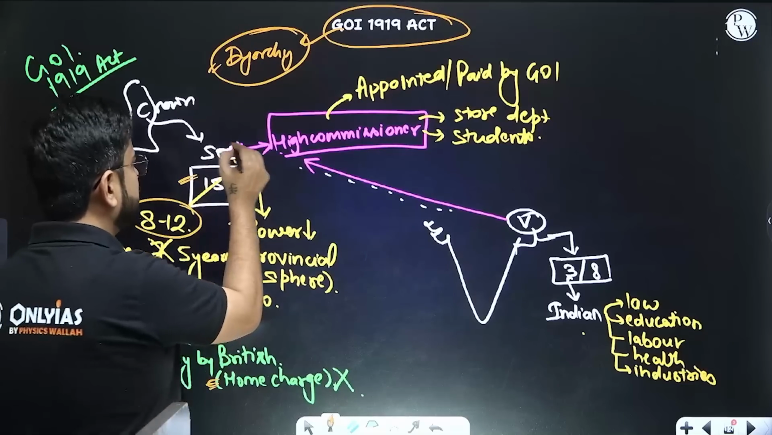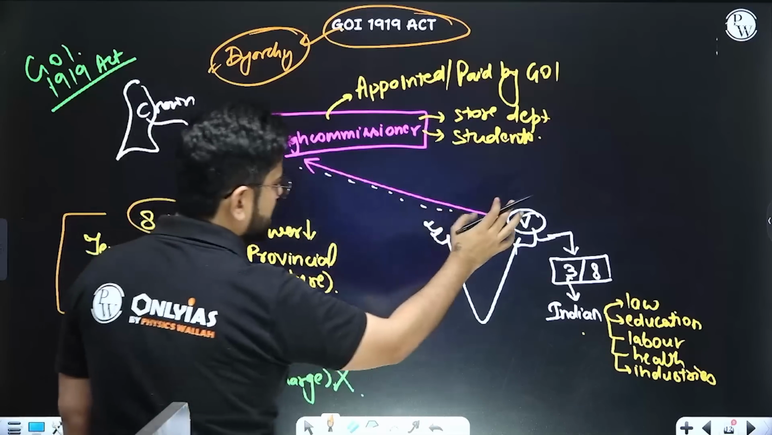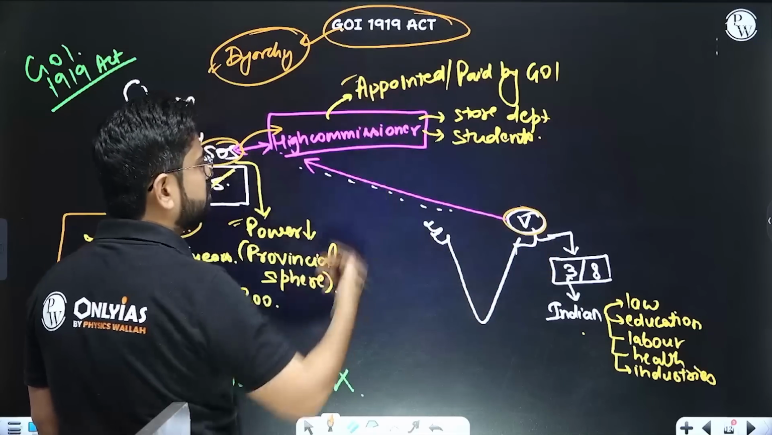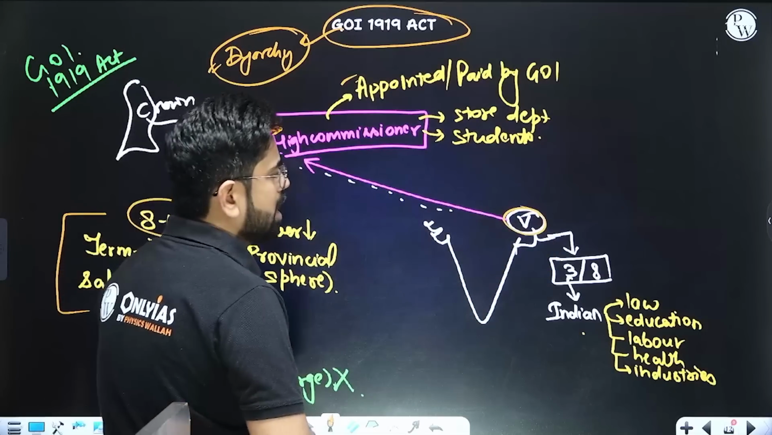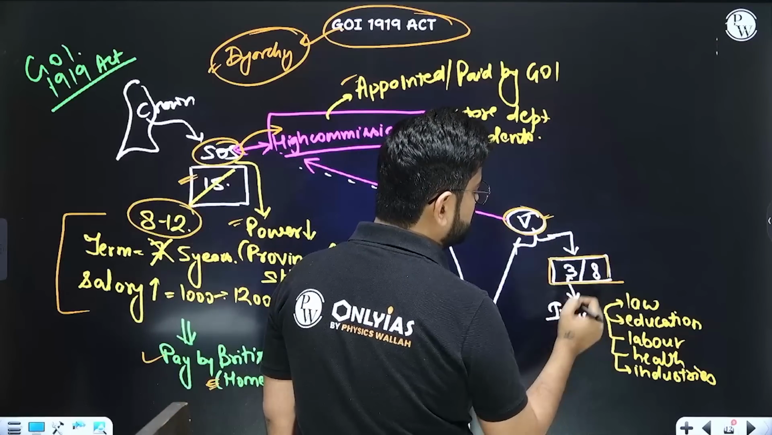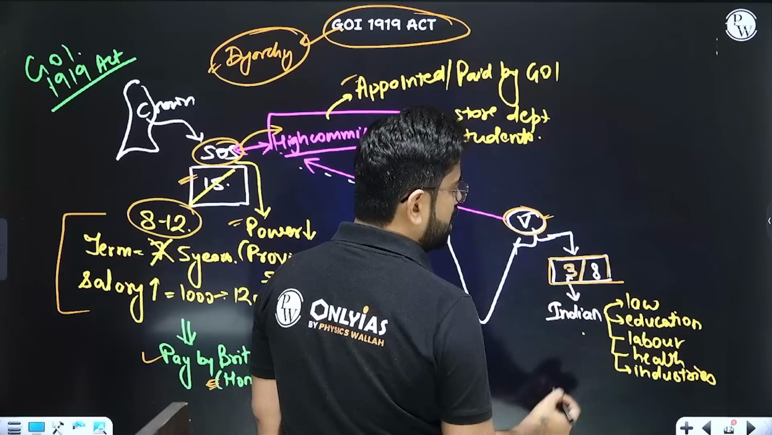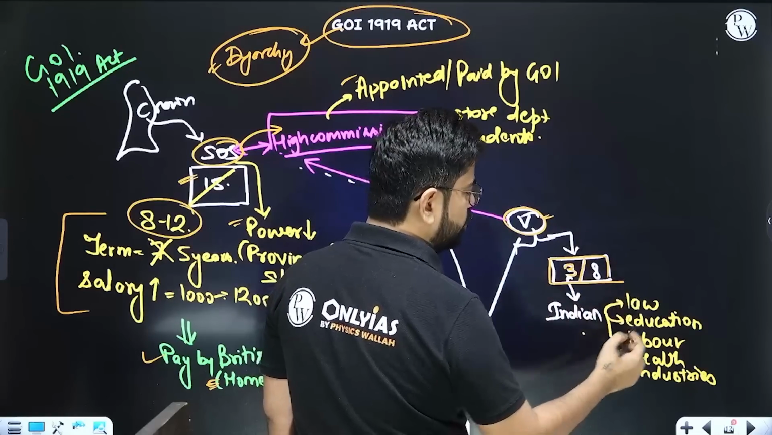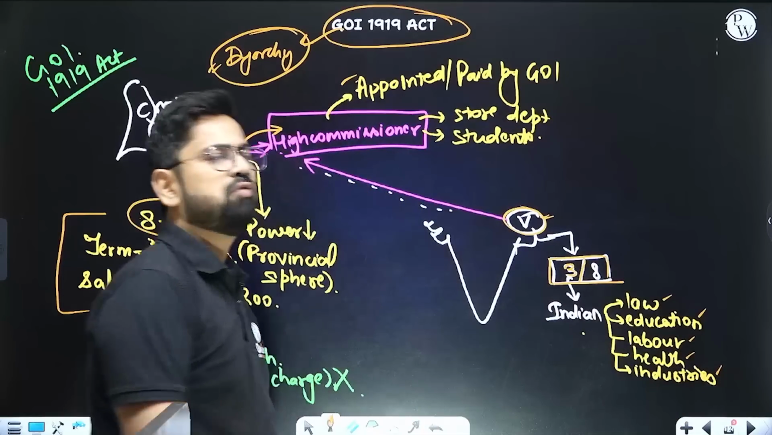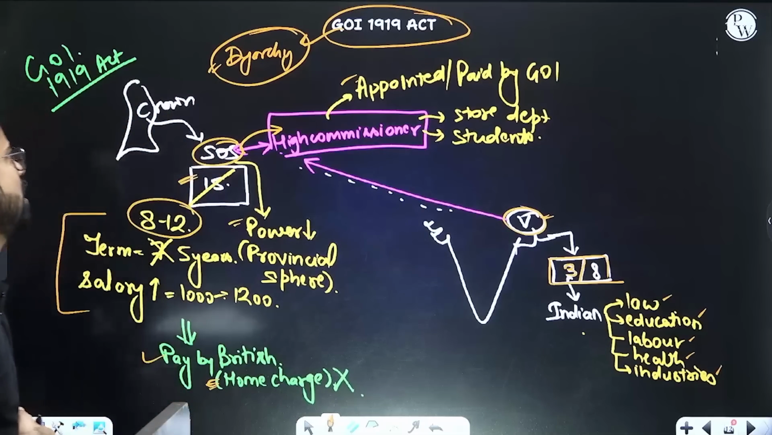Plus, now the Secretary of State will have to deal with the High Commissioner. There will be a High Commissioner appointed by the Viceroy, who was also given some power over here. Now, the Viceroy's Executive Council will definitely have some Indian members. Out of 8, 3 members will be Indians, right? They were given some portfolios like law, education, labor, health, industry. Not very important portfolios, but a few portfolios like these will be given to them.